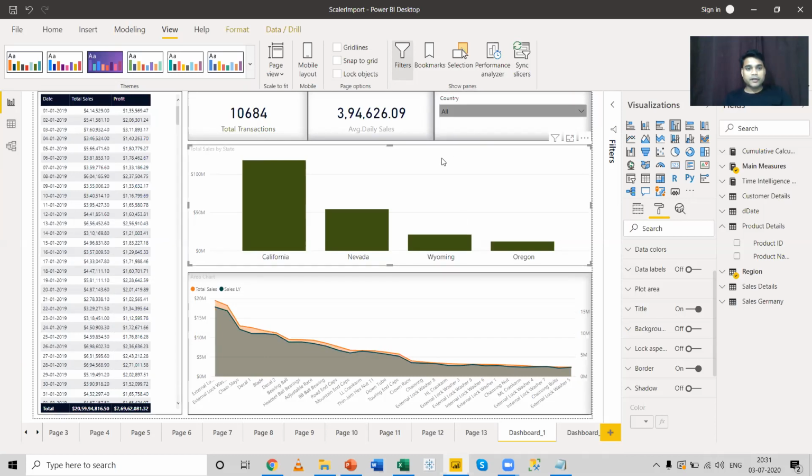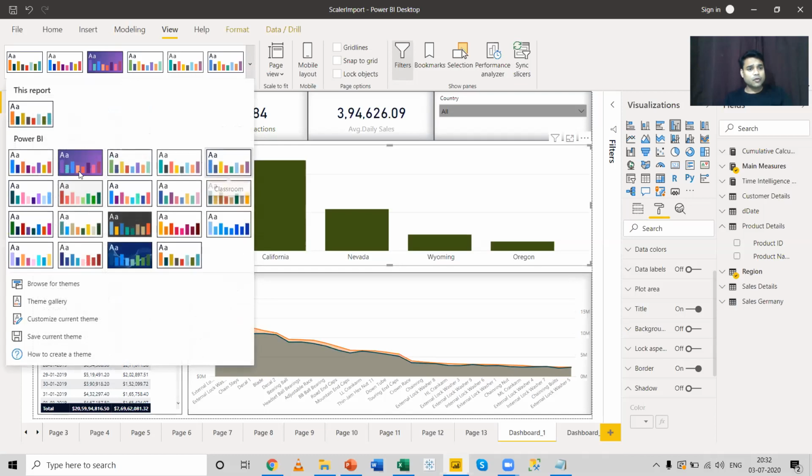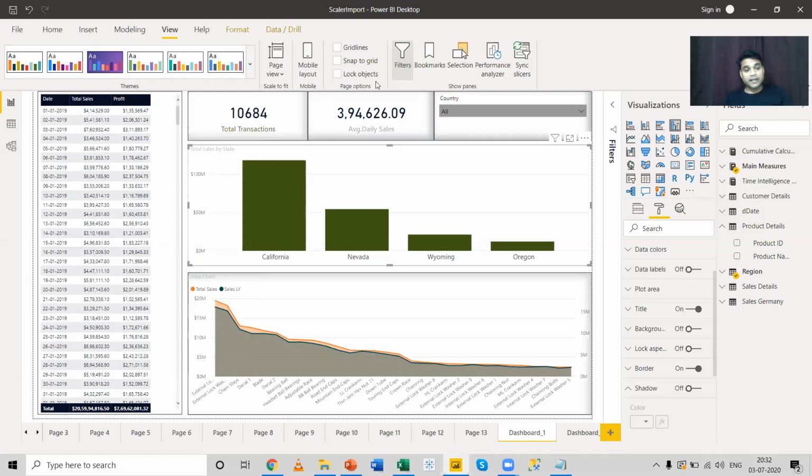We can just play around with the theme option over here, and there are certain predefined themes which you can use for this report or for any report that you're creating, where you're creating a dashboard. Theme is very important because there are a lot of organizations who have a fixed dashboard template they use in their company. It's very important that you follow the dashboard compliance for each organization.